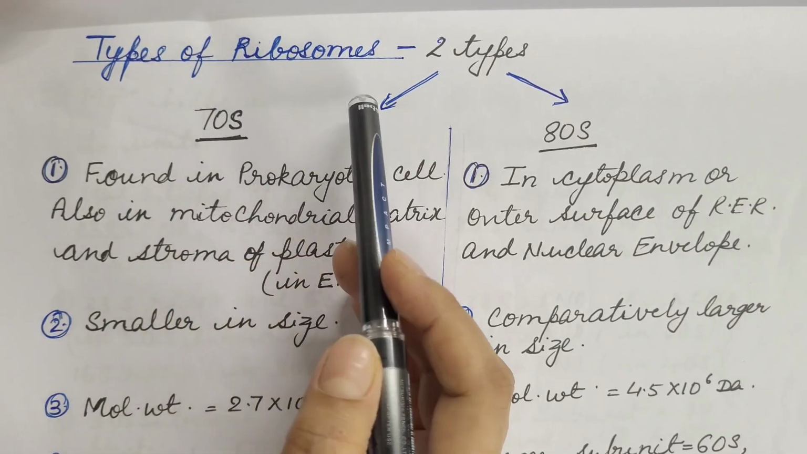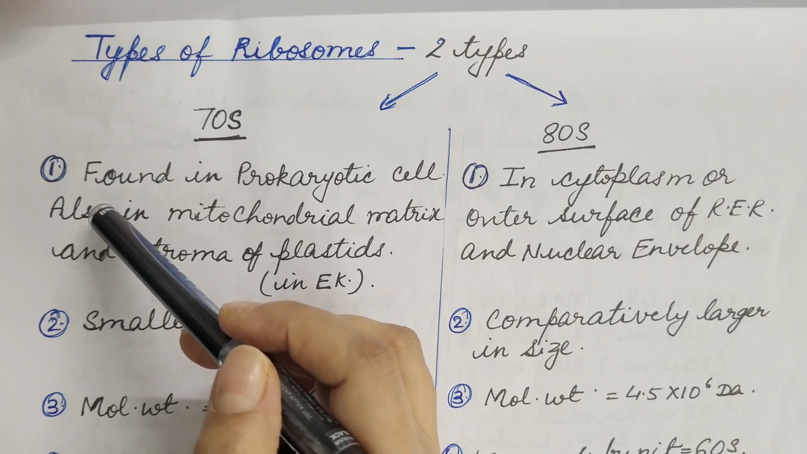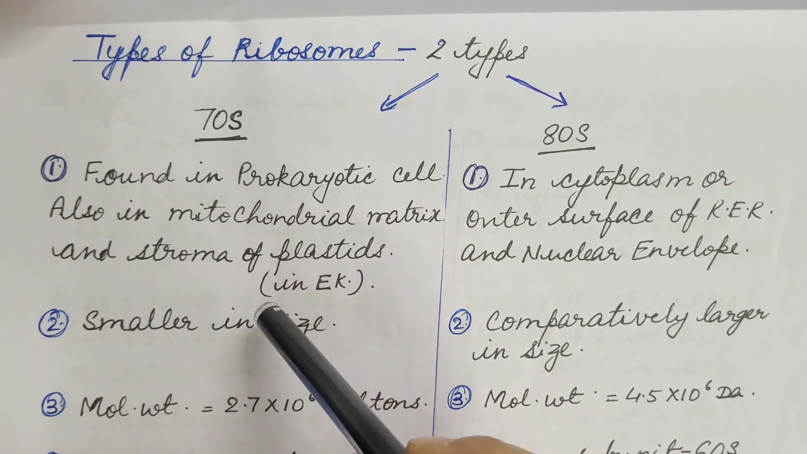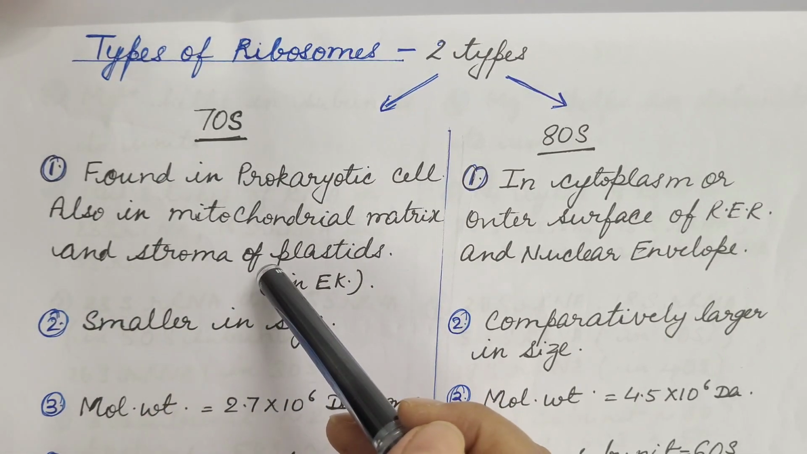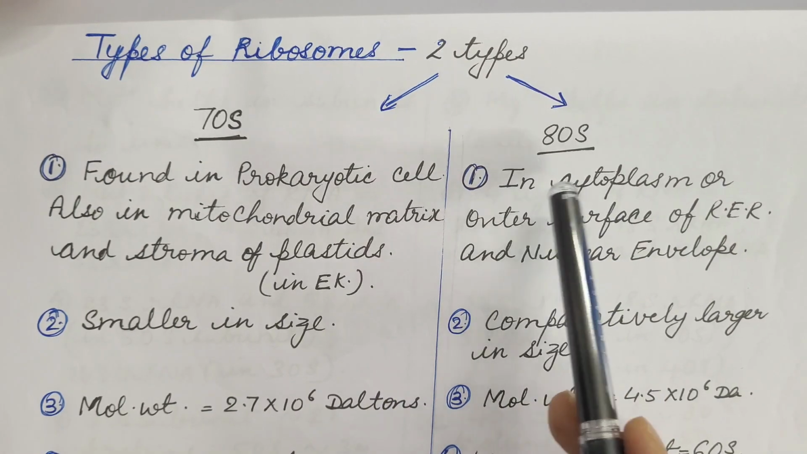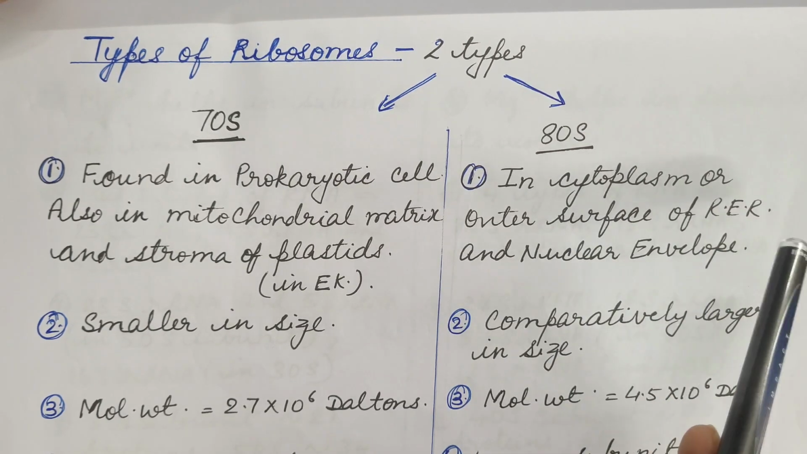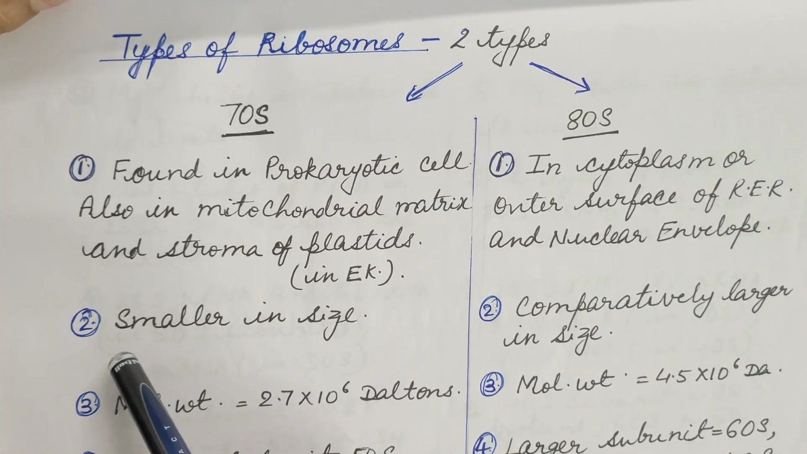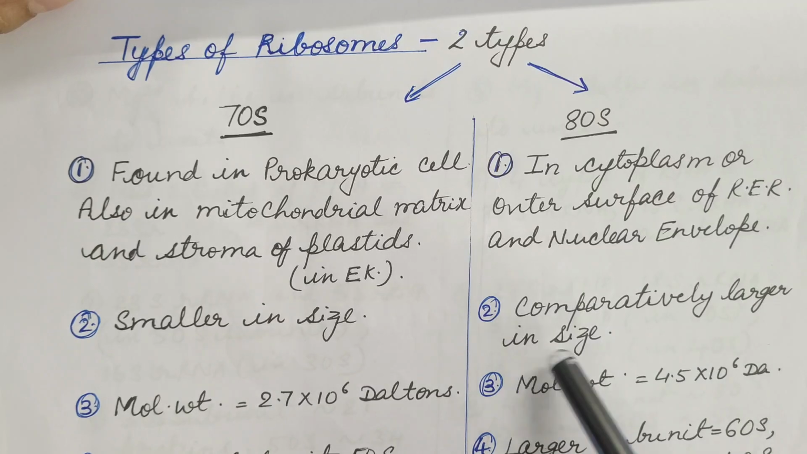Now let us see the types of ribosomes. There are two types of ribosomes, 70S and 80S. 70S ribosomes are found in prokaryotic cells. These are also found in the mitochondrial matrix and stroma of plastids in eukaryotic cells. 80S ribosomes are found in the cytoplasm of eukaryotic cells or on the outer surface of the rough endoplasmic reticulum and nuclear envelope. 70S ribosomes are smaller in size. 80S ribosomes are comparatively larger in size.